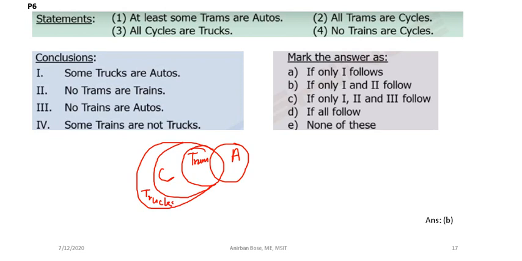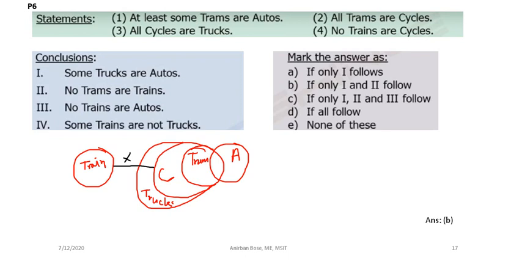And no trains are cycles. So you just draw train, and you see that no trains are cycles. So train and cycles are disjoint sets. So this is the bare minimum diagram. Now let us try to conclude.